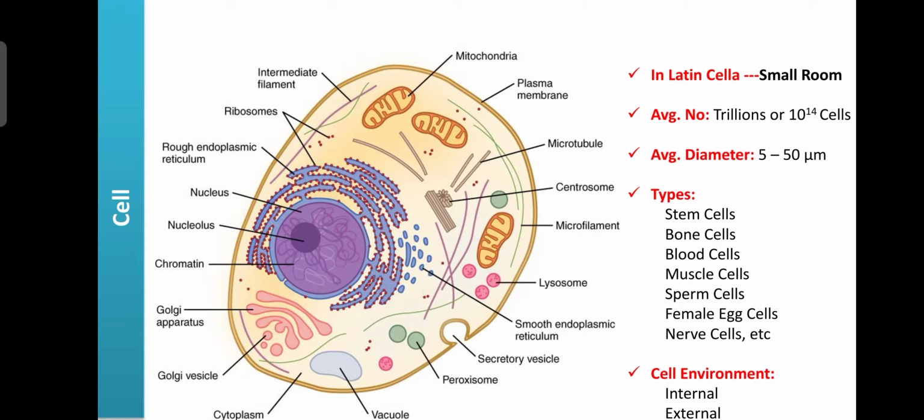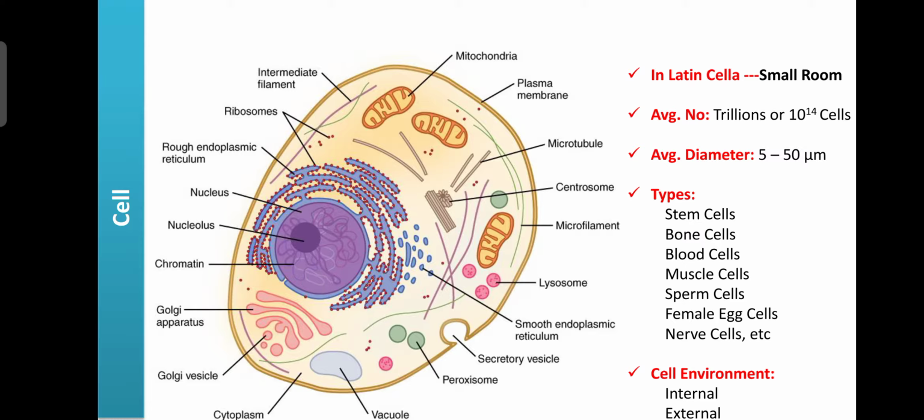Here, the average number of cells in a healthy human body is trillions, or 10 to the power of 14 cells. These are present in the human body. The average diameter is 5 to 15 micrometers.